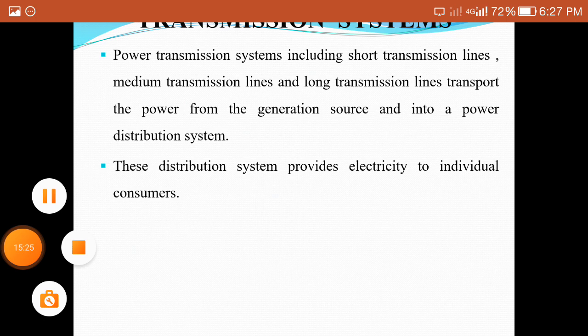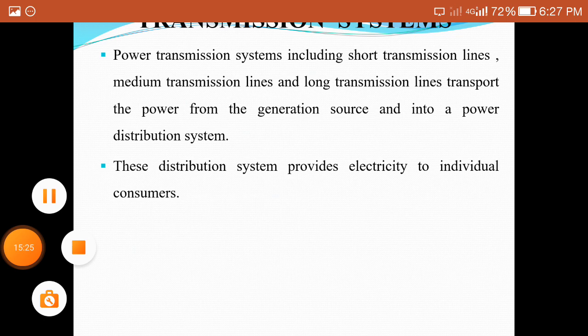The transients will be obtained in long, short and medium transmission lines also. This will be calculated in this unit. What transients are obtained, what is meant by the surge impedance, and what is meant by the attenuation and distortion, all these parameters will be studied in the fourth unit.